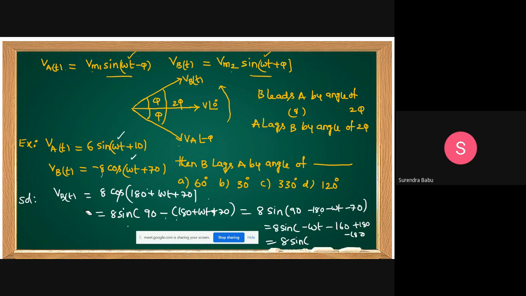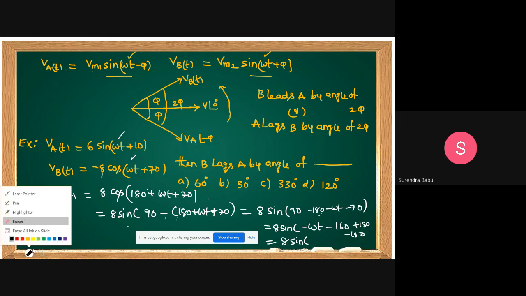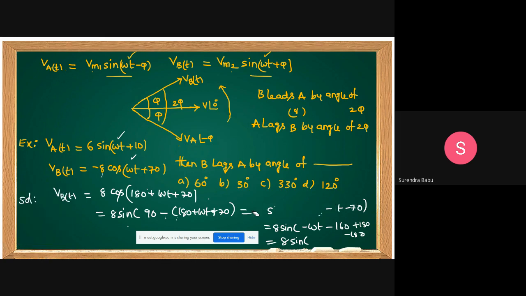There is a mistake going on. Have you written this one? I think this is the 180 plus. Sine 90 plus theta is cos theta, 270 plus 360. Yeah, why are you writing like this? What about sine 90 plus theta also?